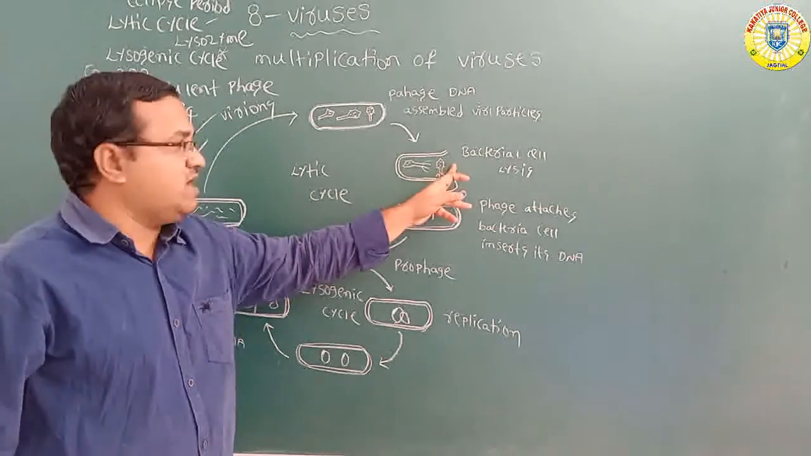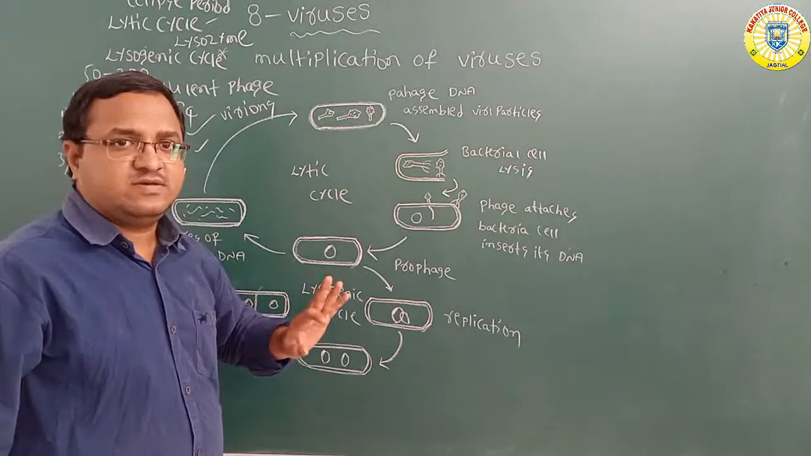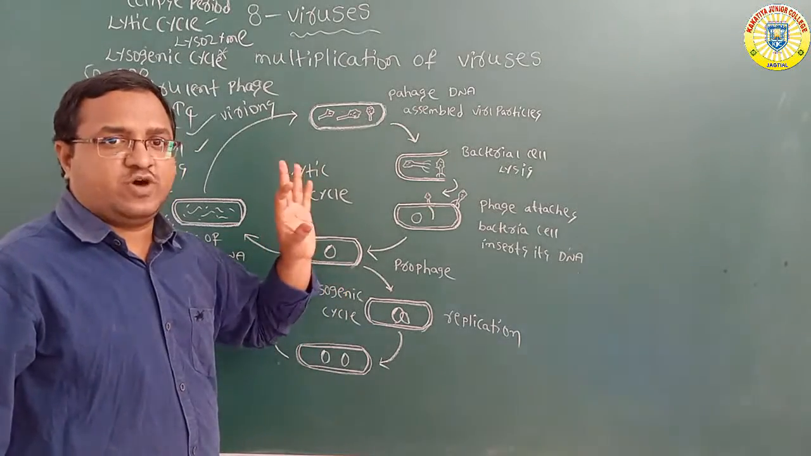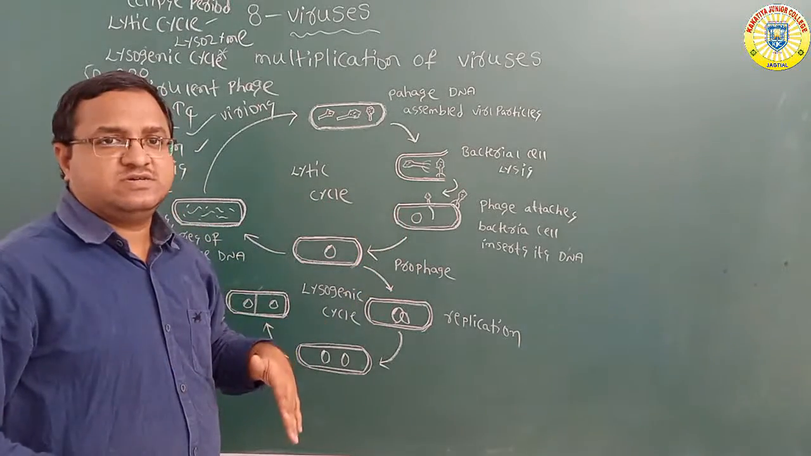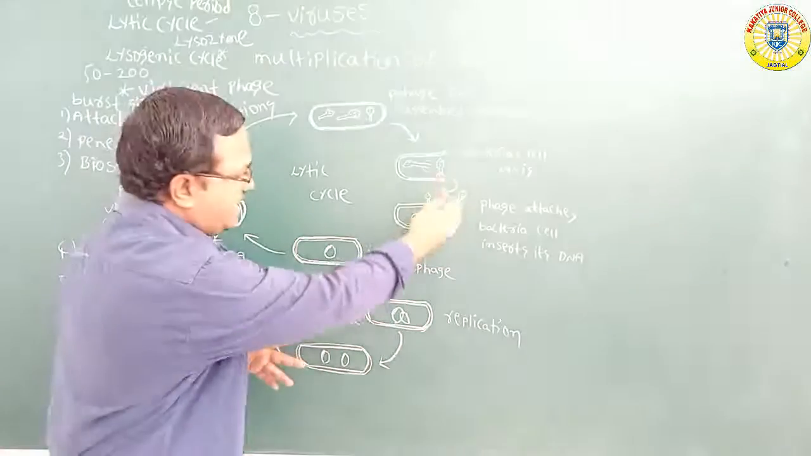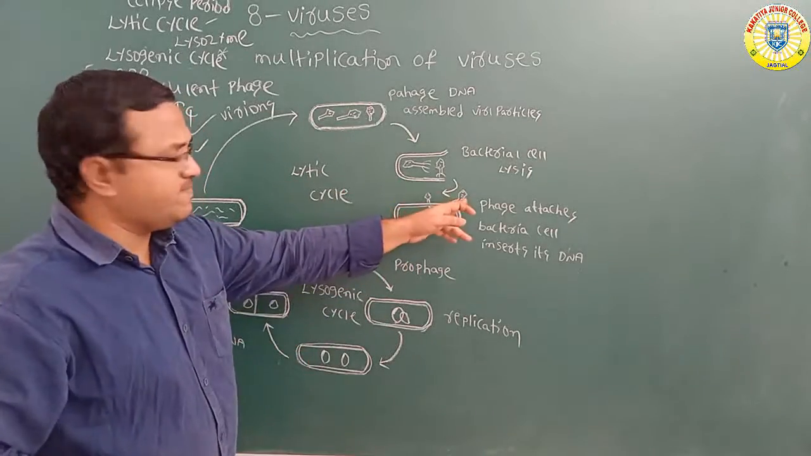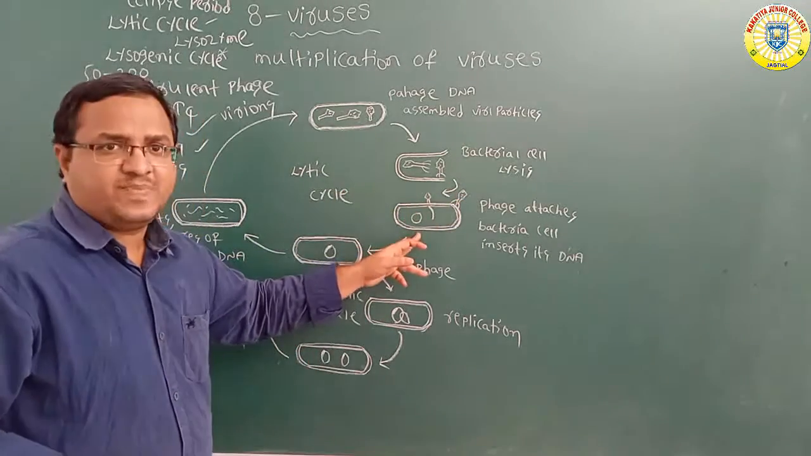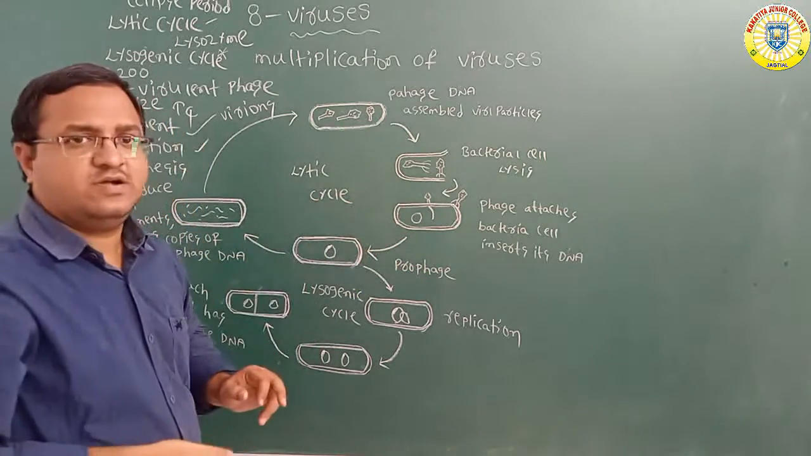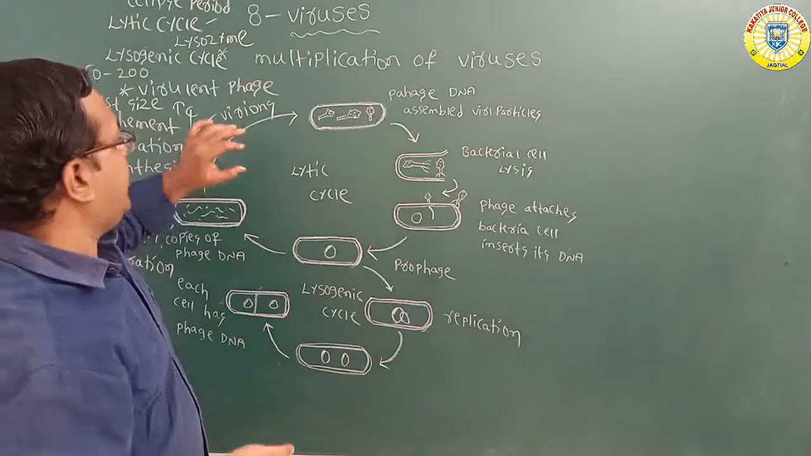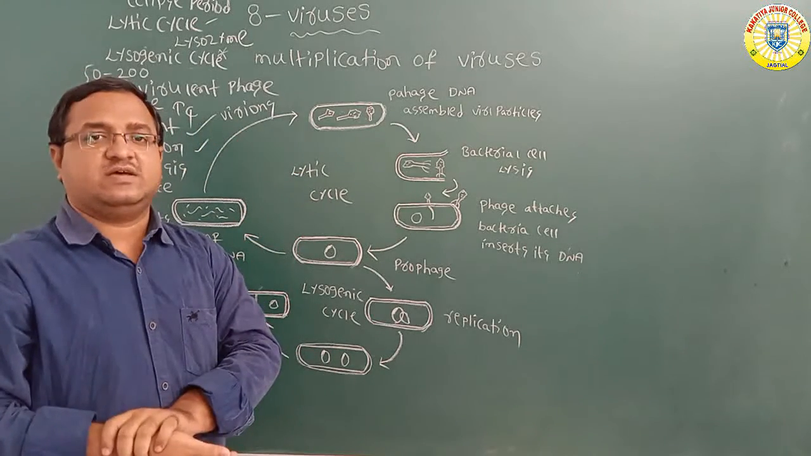So the bacterial cell wall breaks up and releases the phage particles. At a time, 50 to 200 phage particles, meaning virions, are released. Then these virions again continue the life cycle. They attack another host cell and continue the life cycle. So this is the lytic cycle of the bacteriophage.